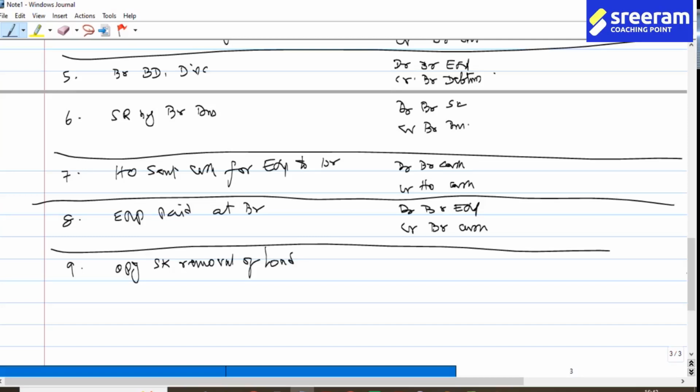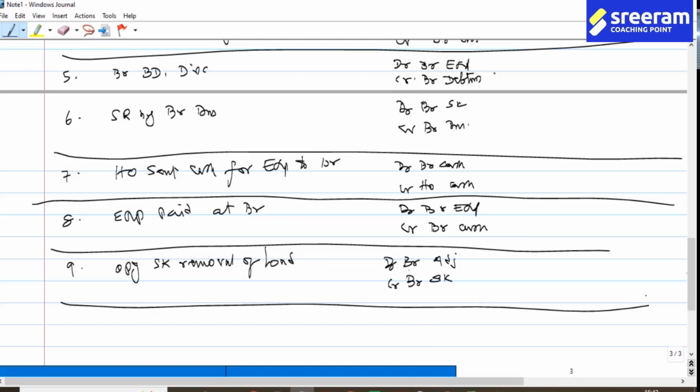What is the entry that we are expected to pass for opening stock? Debit branch adjustment, and say actually opening stock, for which it is an opening balance that you have, debit branch adjustment and credit branch stock, because branch stock will be showing debit balance, that we are just doing it.